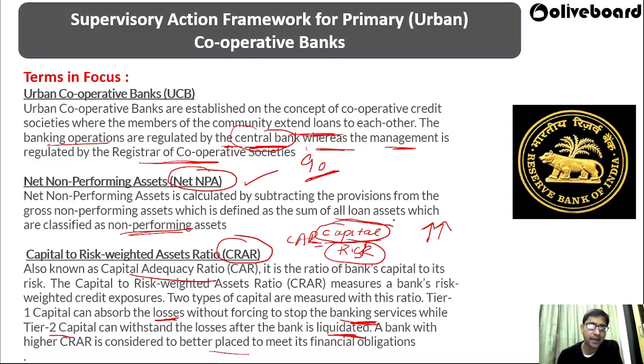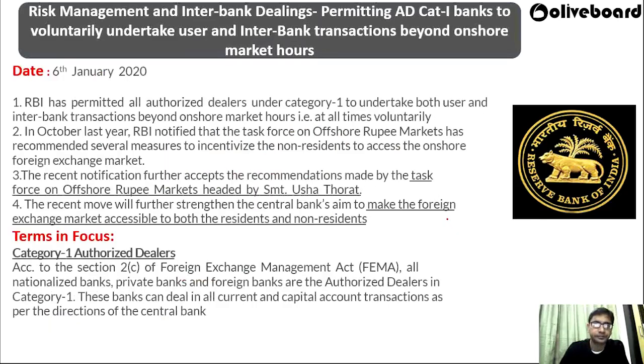That means the bank is able to meet all its financial obligations after having losses or any kind of thing. So this CRAR or capital adequacy ratio has to be high so that the bank can meet its financial obligations.